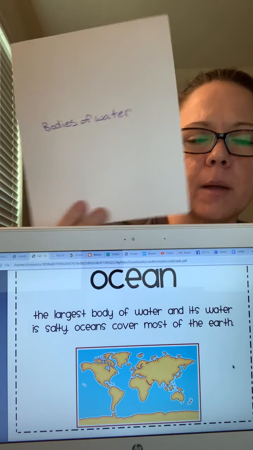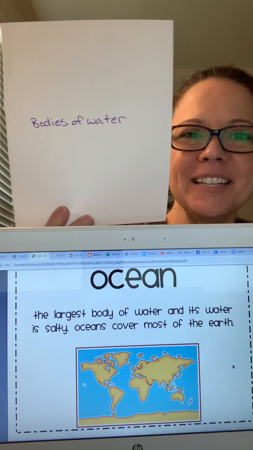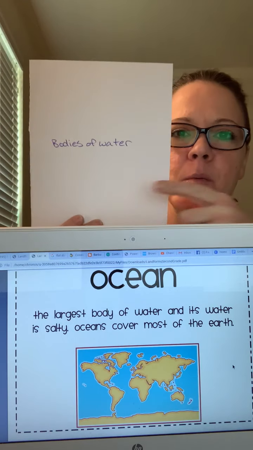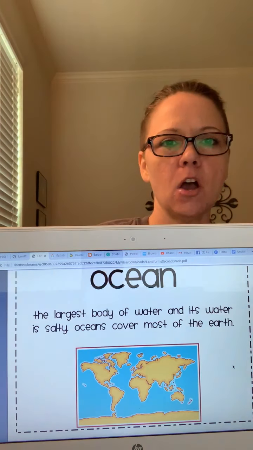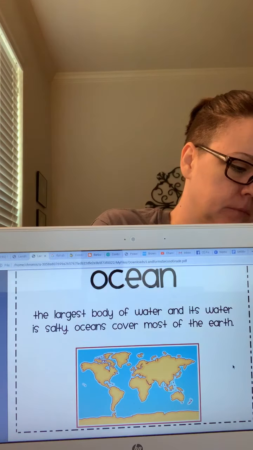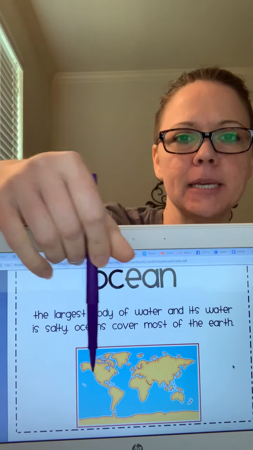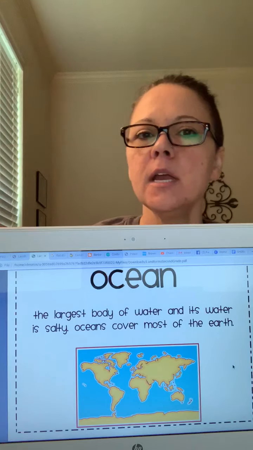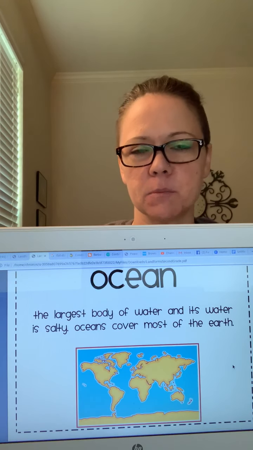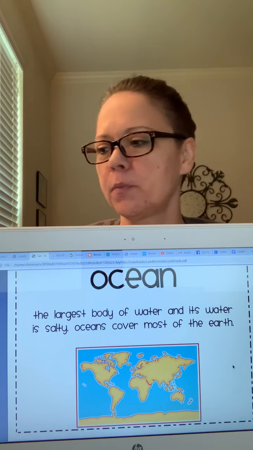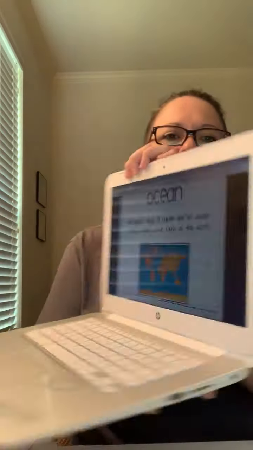On your bodies of water paper, I want you to draw ocean. However you want to draw it is fine. If you want to draw a little map like this and then have the ocean, that's okay. If you just want to draw some water, that's okay too. Oh my goodness, I keep messing up. Pause your video and draw ocean on your bodies of water paper.